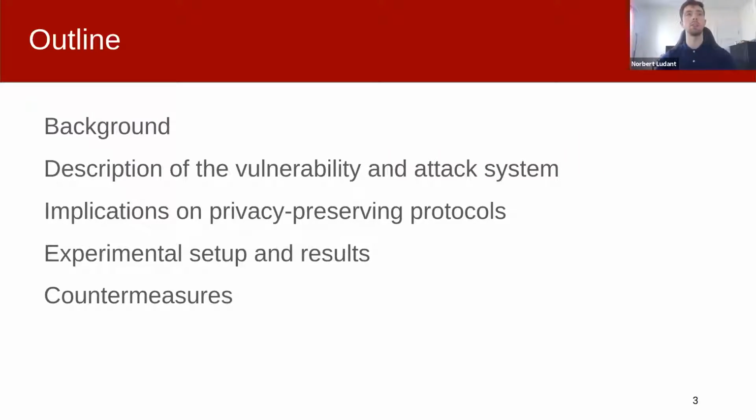The presentation is structured as follows. First, some useful technical background about BLE and BTC will be provided, which will aid in understanding why the vulnerability exists, along with the explanation of the full system we implemented for the attack. After that, we'll describe the implications of the attack for privacy-preserving protocols, and we'll add some examples. The implementation setup and results section will describe our measurement campaign and summarize our findings. Lastly, I will describe the mitigations we implemented for Android devices in the Countermeasures section.